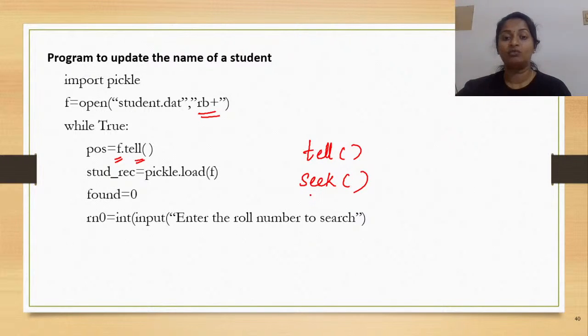And how is it invoked? It is invoked using your file handle or file object dot the method name. Now what does tell do? Tell means telling something, right? So what exactly are you being told? You are told the current position of the file pointer inside your file.